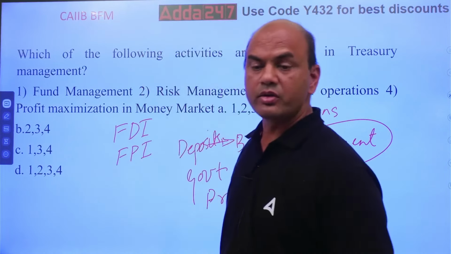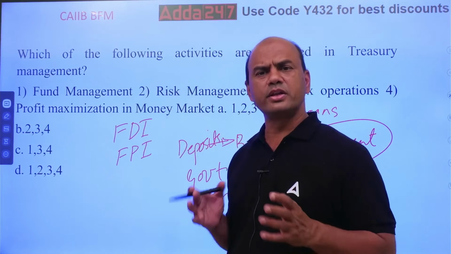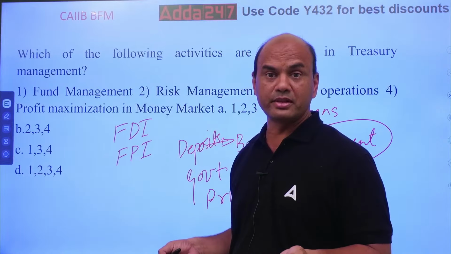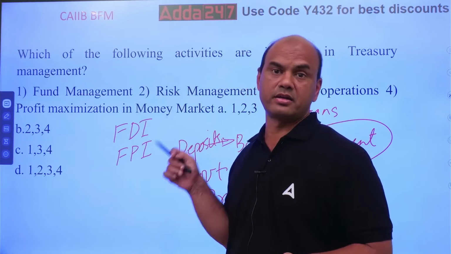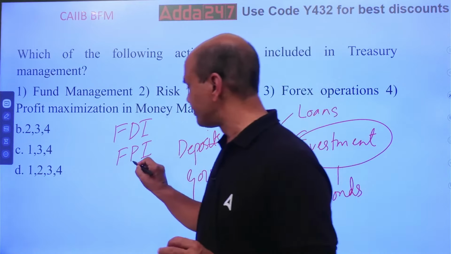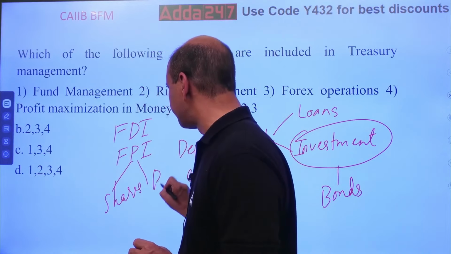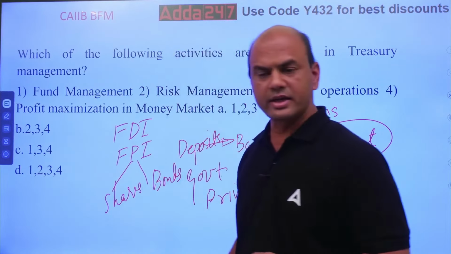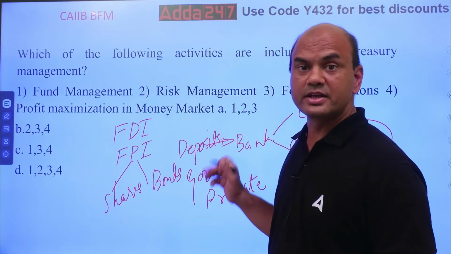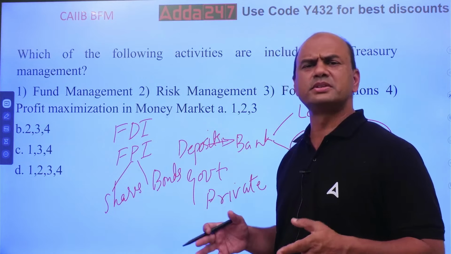Whenever you are talking of FDI, foreign direct investment, what does it mean? The company or the investor will purchase land here, start a factory, employ certain people. That is known as FDI, direct. FPI means the person will invest either in the stock market, in shares, or in bonds. And whenever he gets the profit, he'll leave. It's that simple. So that's why this treasury is called integrated treasury now, because the treasury is not limited to the local business nowadays.